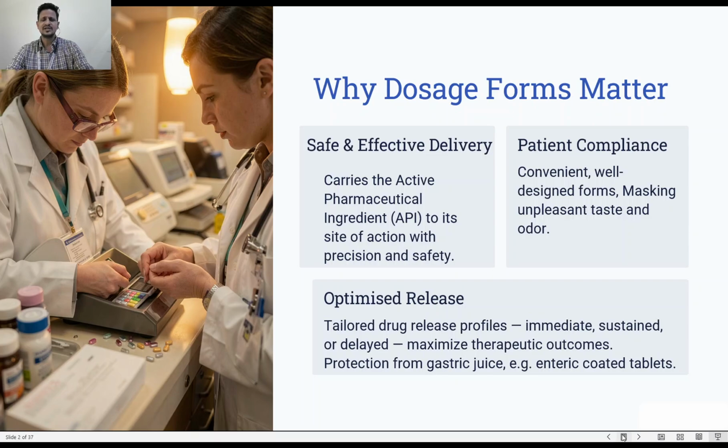Similarly, suppose paracetamol. Suppose a patient needs to take 500 mg of paracetamol, but paracetamol is generally a powder. If you take 500 mg of powder every time, there's a chance that some powder will get wasted during weighing, or some powder will stick to the butter paper used for weighing, or there might be some mistake while weighing also.